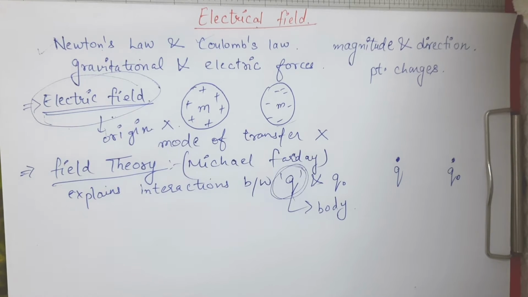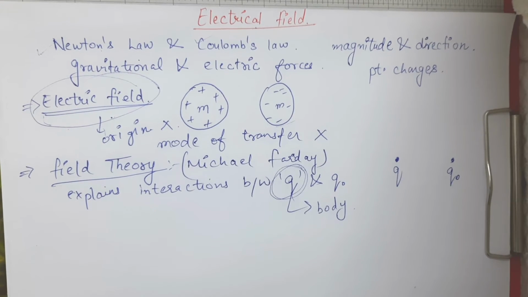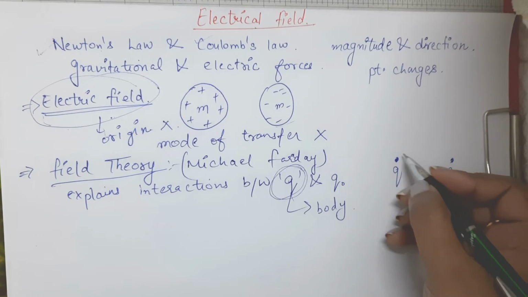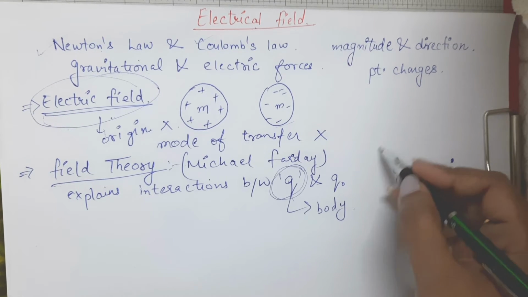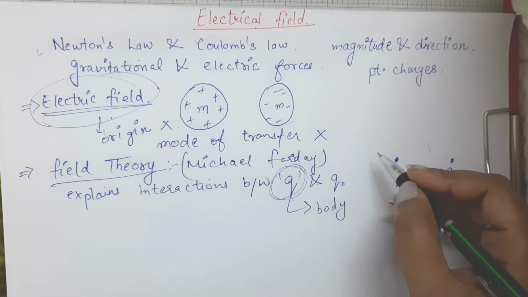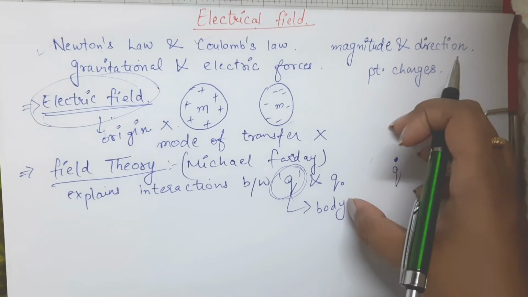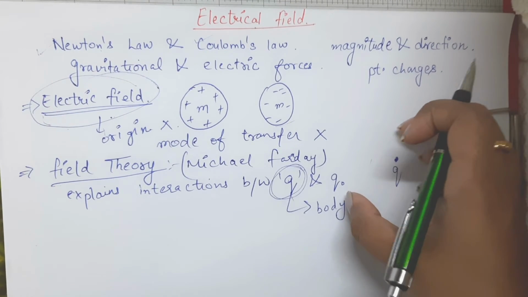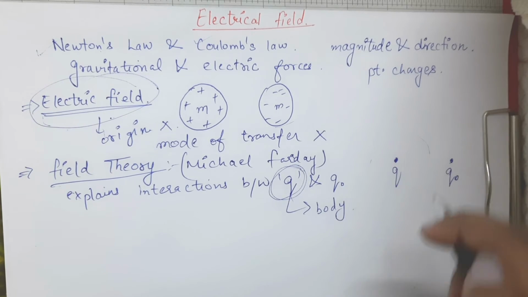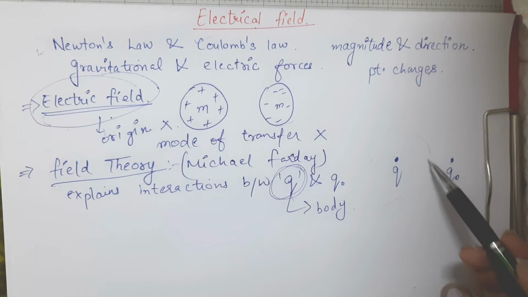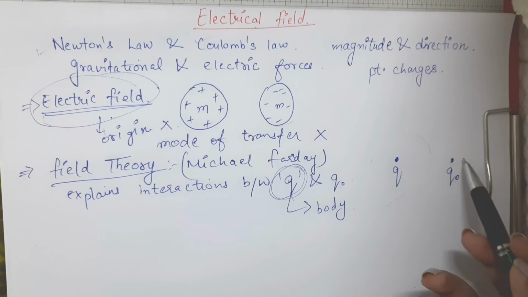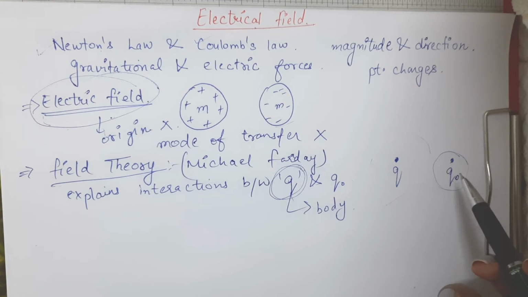Whenever we are talking about electric fields, charge q will be present having its electric field surrounding it. We want to detect the field which is surrounding this charge q. So in order to detect the electric field surrounding this charge q, we need this very small charge q naught.